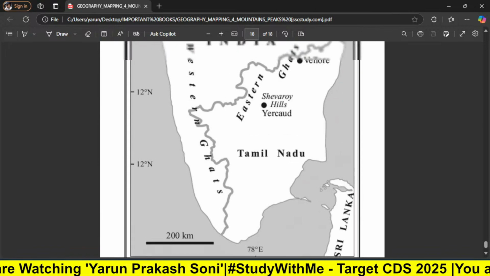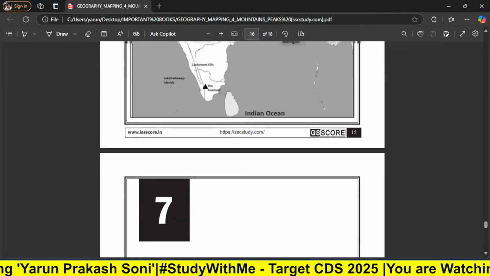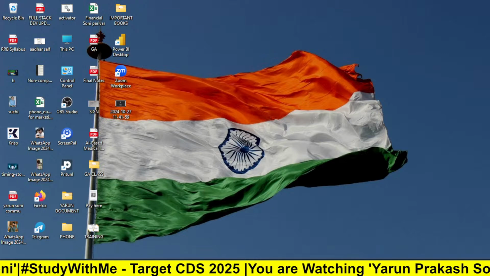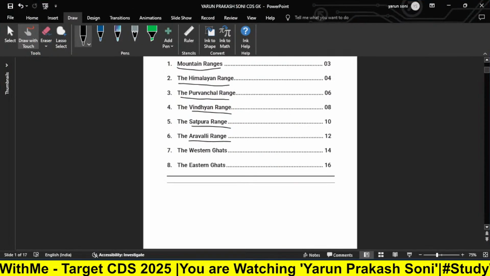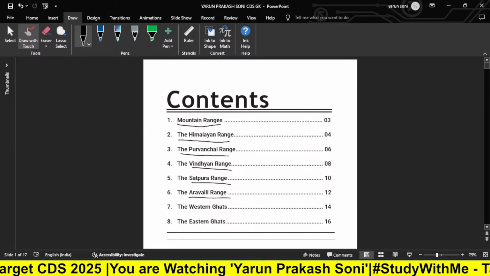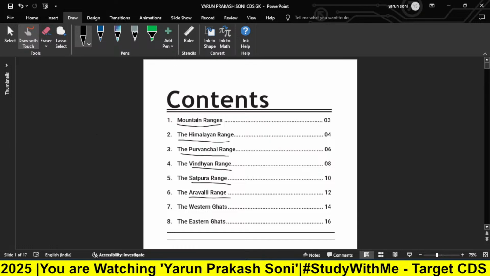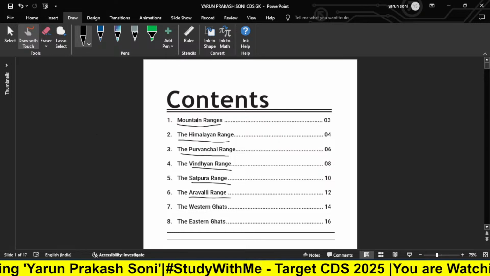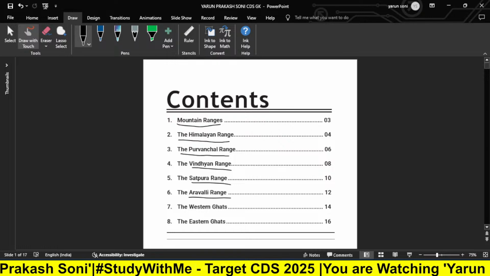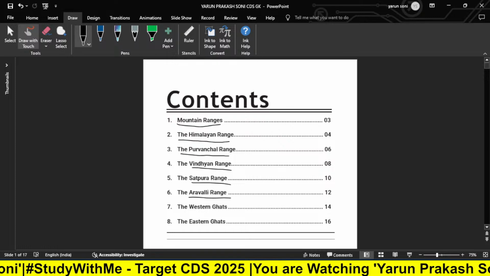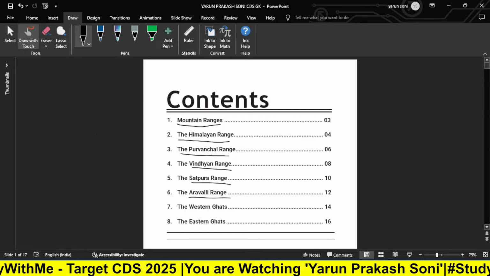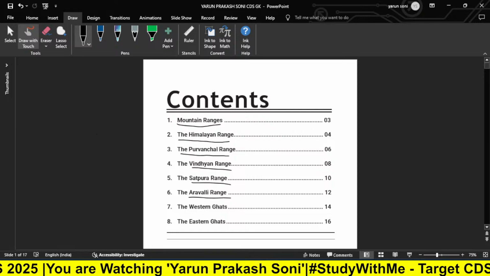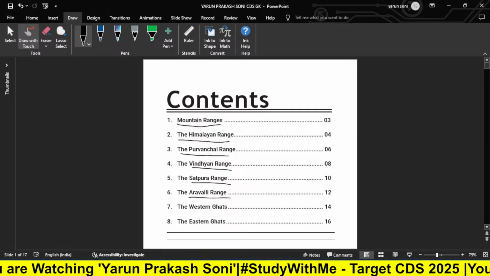So yes, that's all about the chapter we have talked about earlier. Yes, we have done all the chapters. So this is all about the particular session. I have taught you mountain ranges: Himalaya range, Purvanchal range, Vindhyachal range, Satpura range, Aravalli range, Western Ghat, and Eastern Ghat. I have given a brief description of all these mountain ranges and ghats. So hopefully you have watched it very well and it will be helpful in your exams.